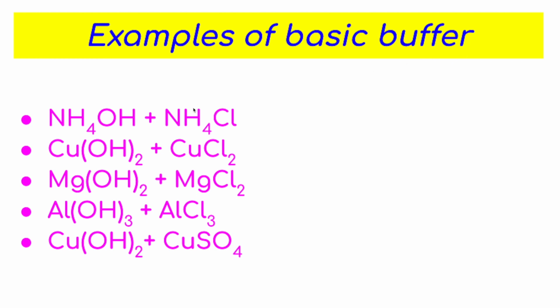Basic buffer is a mixture of weak base and salt of the same weak base with strong acid. The first example we have seen here, NH4OH, ammonium hydroxide. It reacts with strong acid HCl. It will give you NH4Cl. So the mixture of NH4OH and NH4Cl works as basic buffer. Like this, you can prepare the next salt also. If you add H2SO4, you can obtain another salt. If you add HNO3, you can obtain another salt. Like this, by using NH4OH as a weak base, you can prepare different basic buffers also.